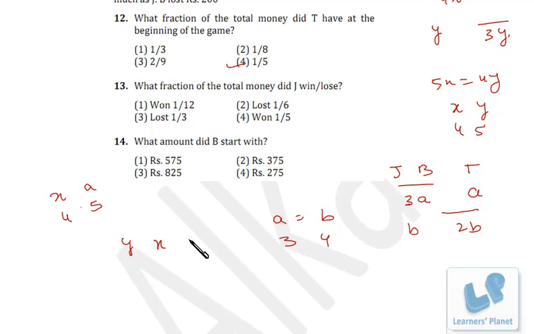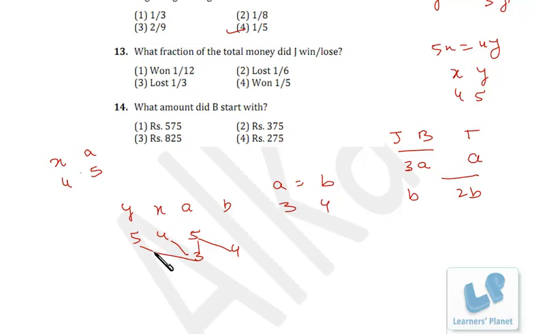So y, x, a, so that's 5, 4, 5, right? And a is to b is 3 is to 4. So I write a here and b here, right? So now we can find out the combined ratio y, x, a, b. So that's 5 into 3, 15, 4 into 3, 12, 15 and 20. That is the combined ratio of y is to x is to a is to b.